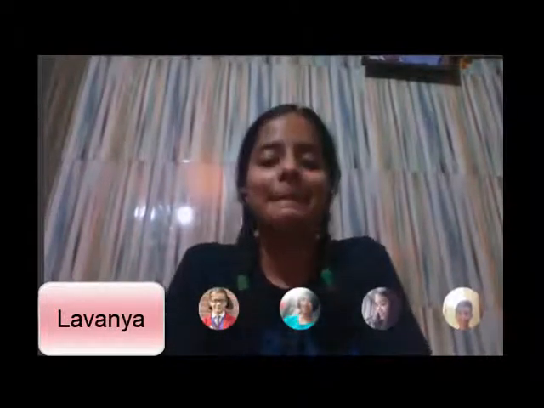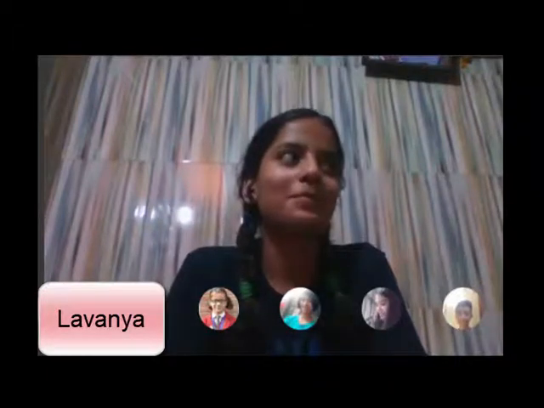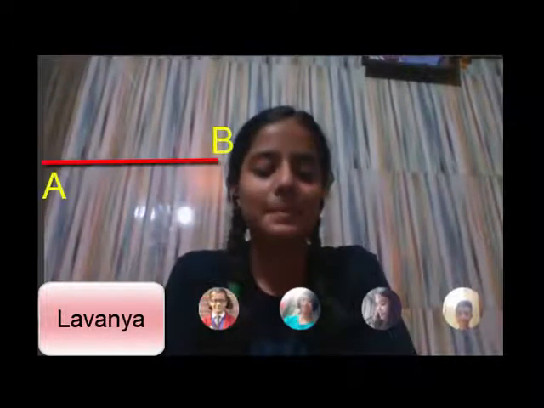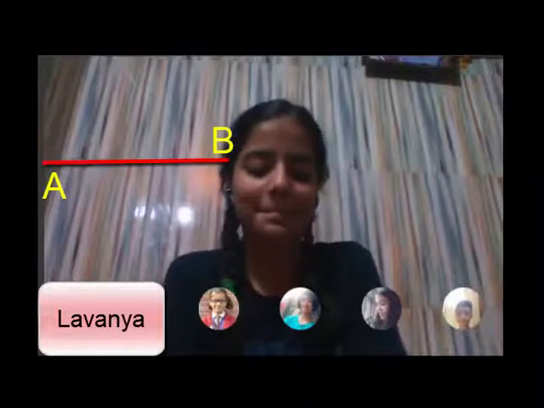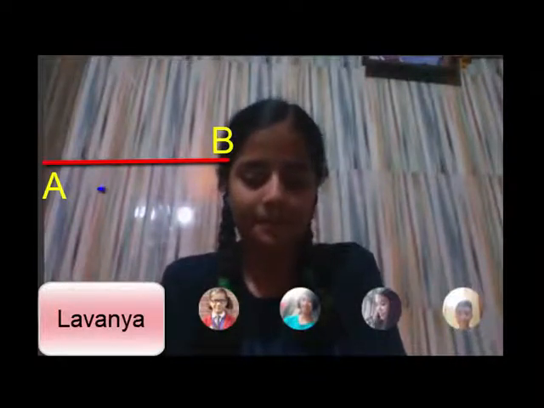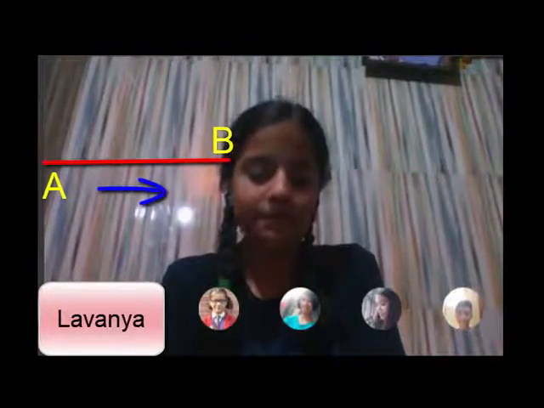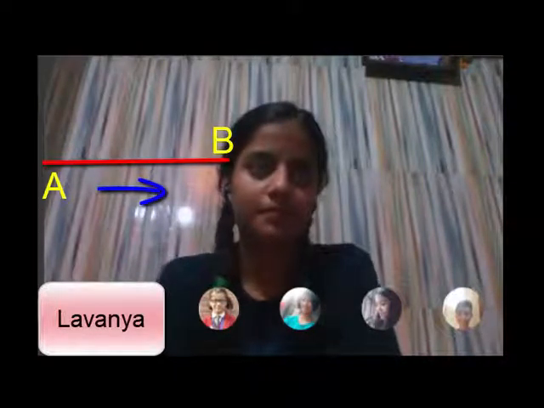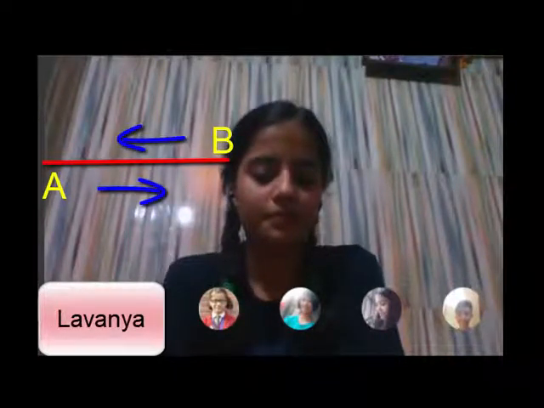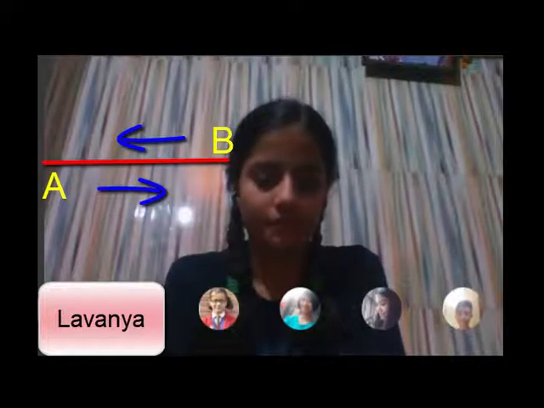Now tell me one thing. Suppose, and this is for all of you, okay? Suppose there is an object or a car which is going in a straight line and it goes from A to B and then turns back and comes back to the same point A. So, what will be the average velocity?